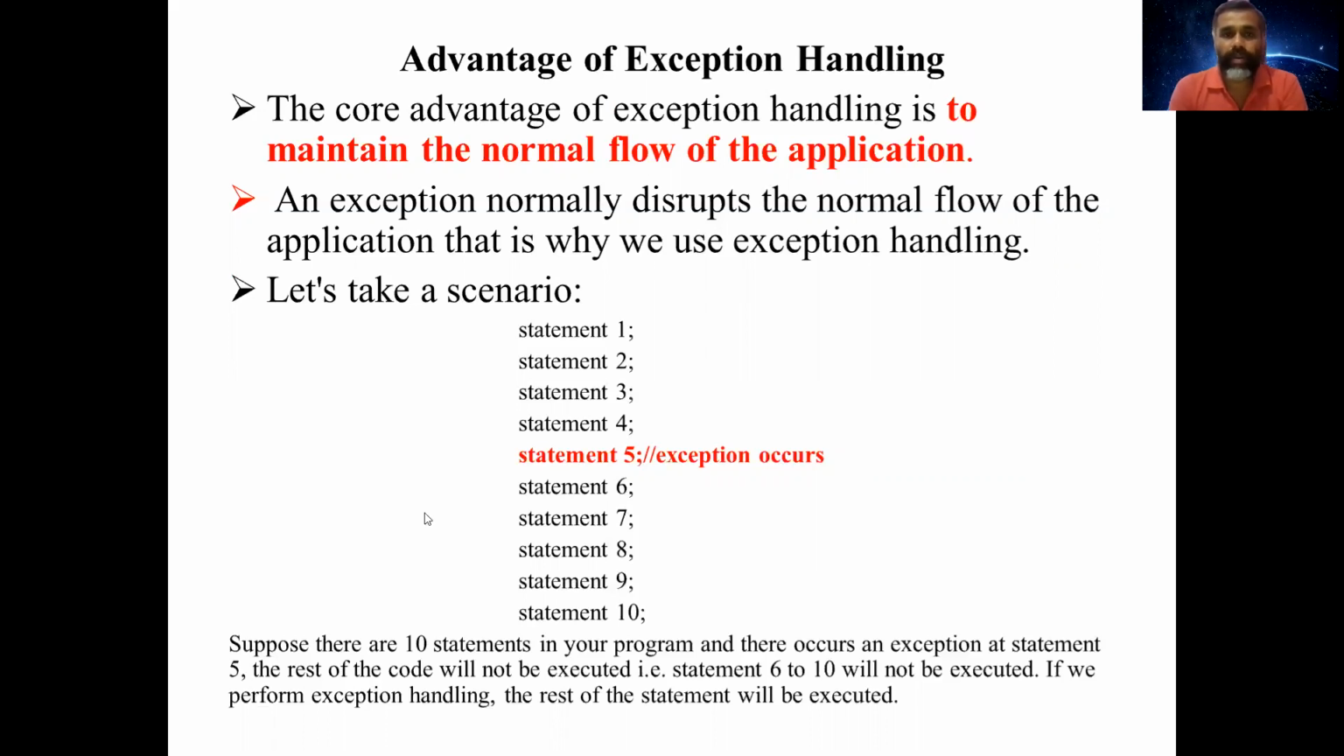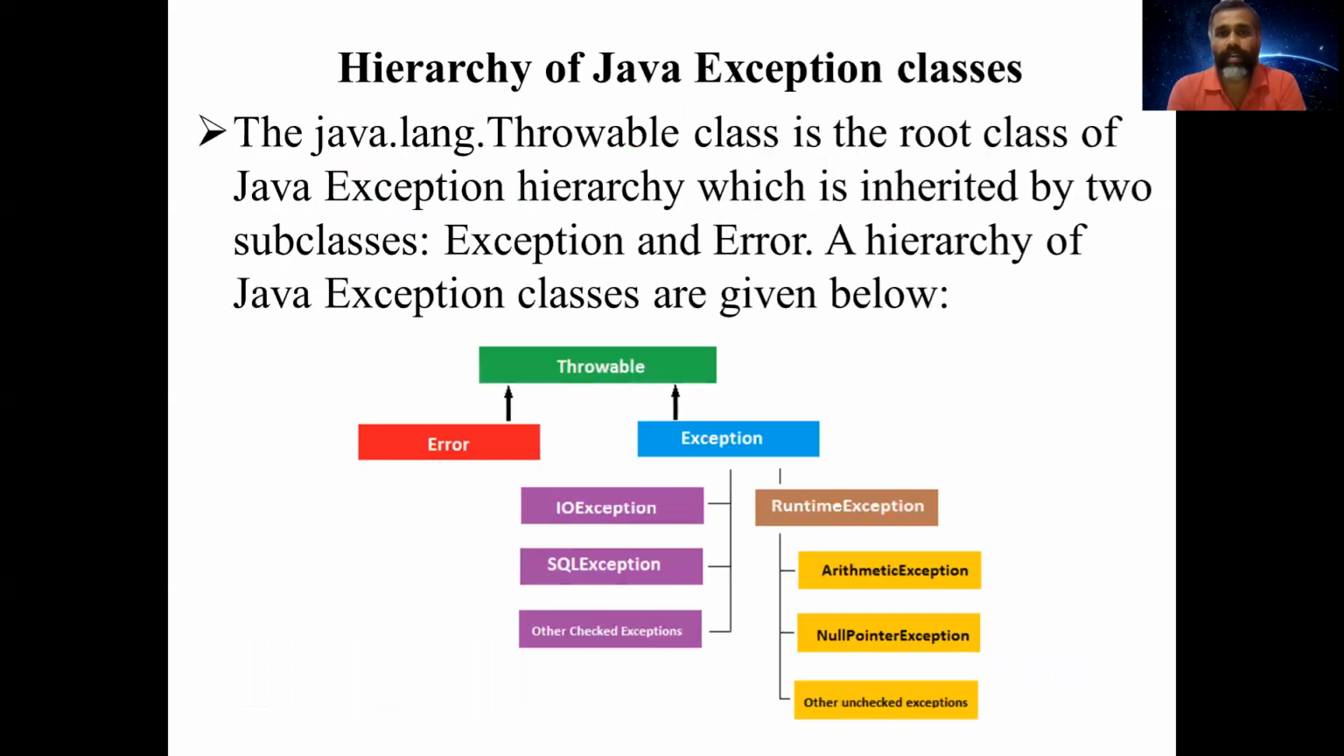Here is an example scenario. There are 10 statements in a program. Statement 1, 2, 3, up to 10. So if an exception occurs in statement 5 during the execution, the program will be interrupted and it will stop if we didn't do any exception handling. So the further statements 6 to 10 will not be executed. So to avoid this scenario, we use exception handling and we make the statements 6 to 10 be executed even if an exception occurred in statement 5. So this is the advantage of exception handling.